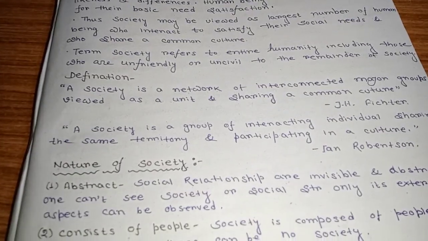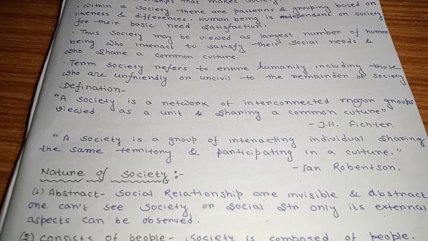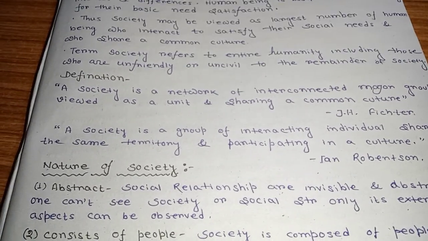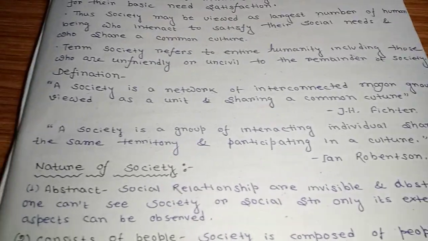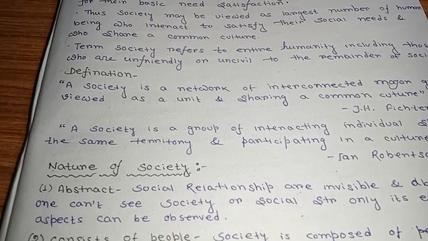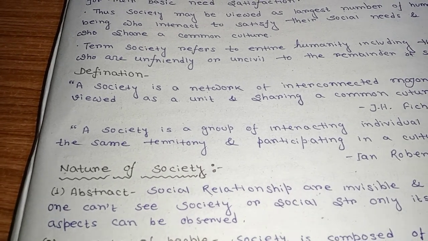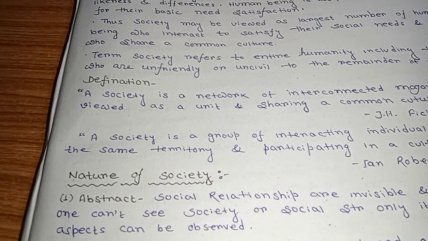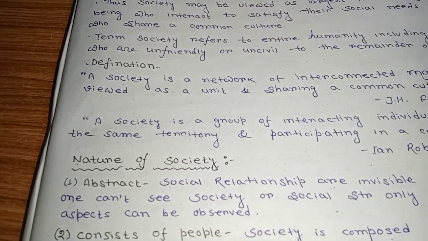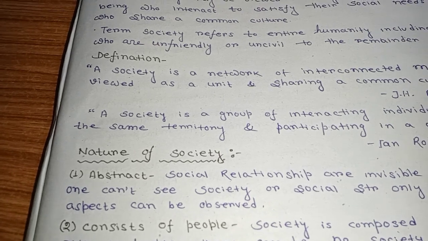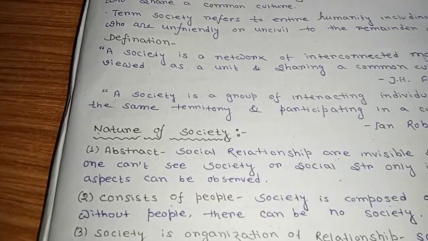First of all, abstract. Social relationships are invisible and abstract. One cannot see society or social structure; only its external aspect can be observed. What is abstract? Abstract means it cannot be measured. You can only feel it, like emotion. Emotion cannot be measured; it is only felt by you. So society is the same as your emotion.